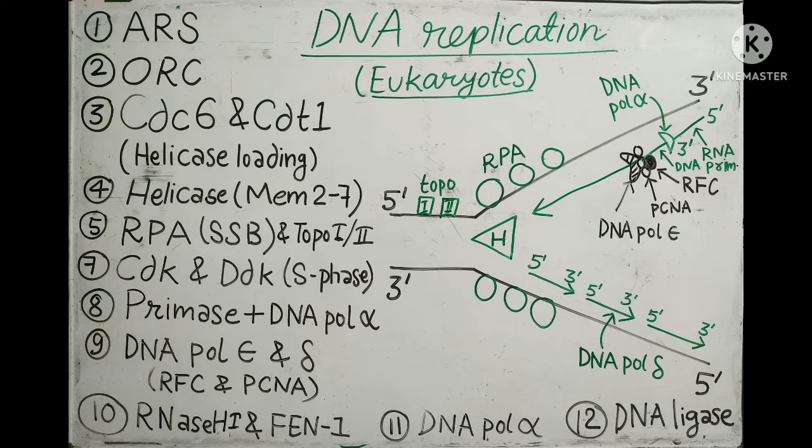In eukaryotes, there are multiple origin of replication sites in the DNA, which are called autonomously replicating sequences. At all the autonomously replicating sequences, the DNA replication starts. First of all, the origin recognition sequence is recognized by the origin recognition complex.